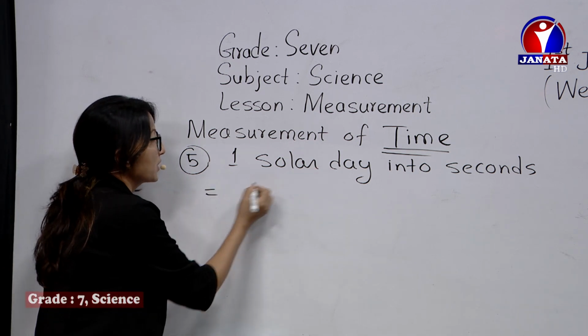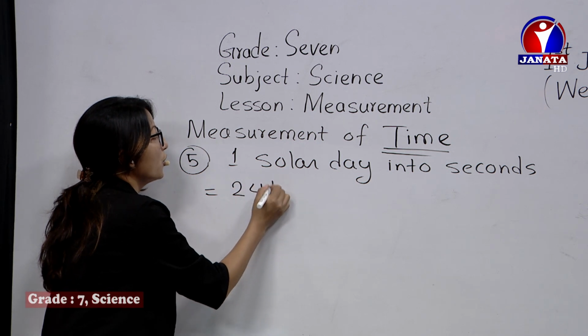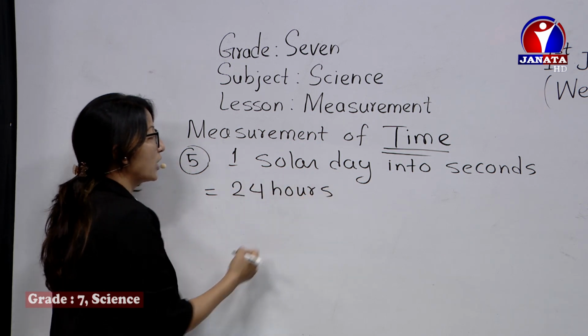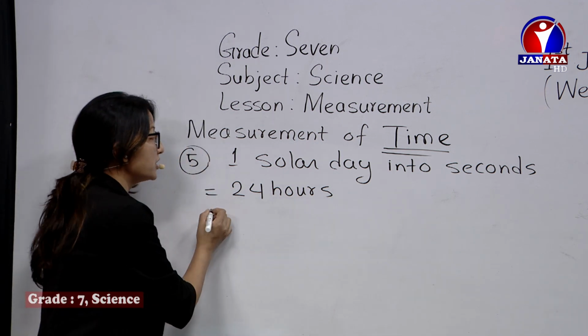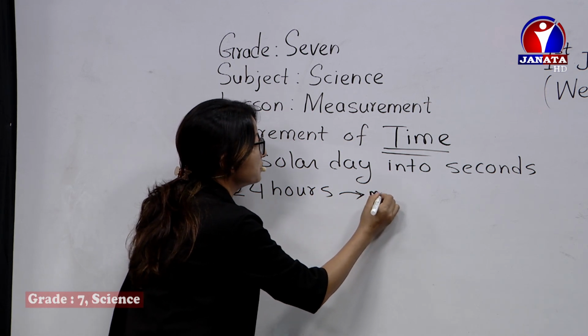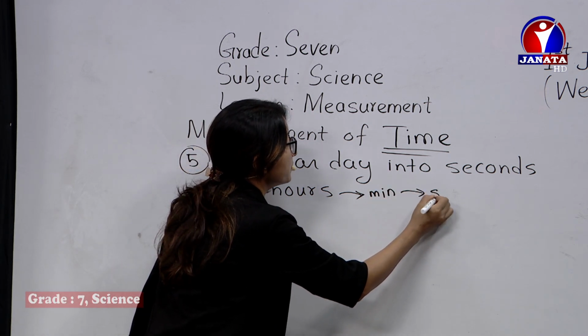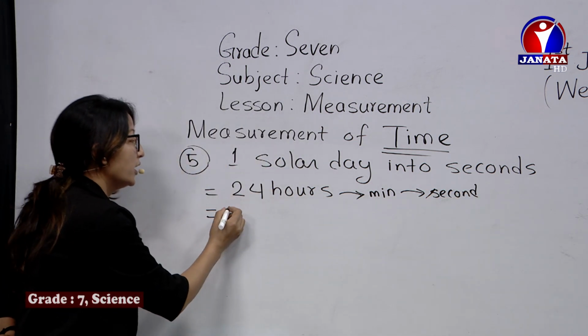It means 24 hours. 1 solar day is equal to 24 hours. So you have to convert 24 hours into seconds. To convert 24 hours, first of all you should know that hours should be converted into minutes and then minutes into seconds. Yes? So what do we do?